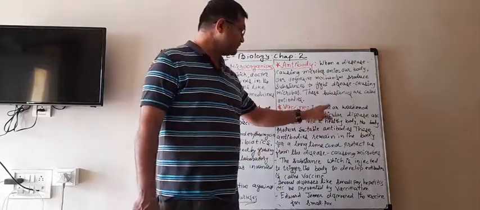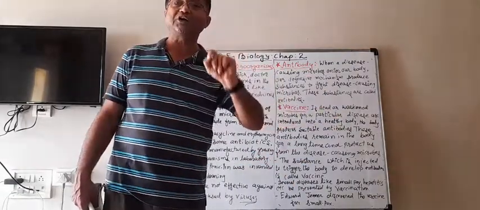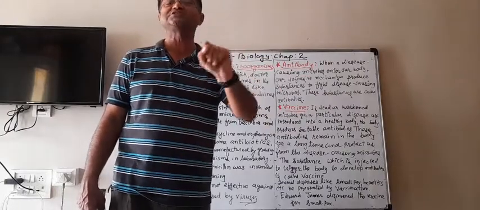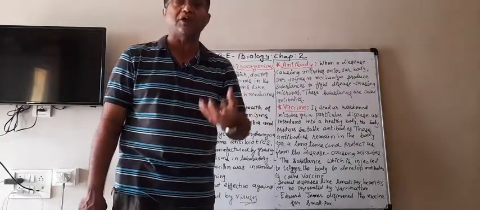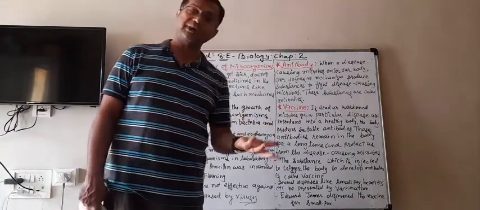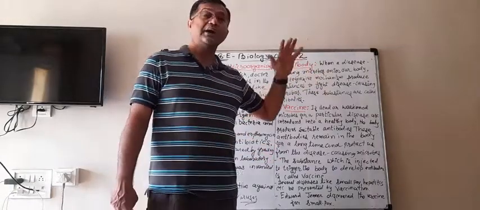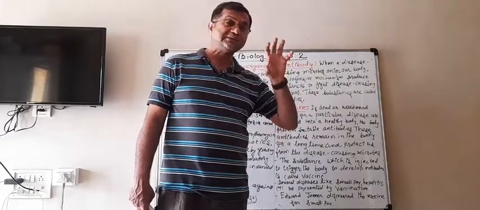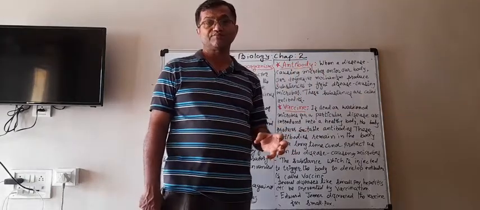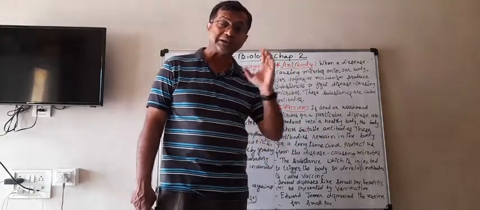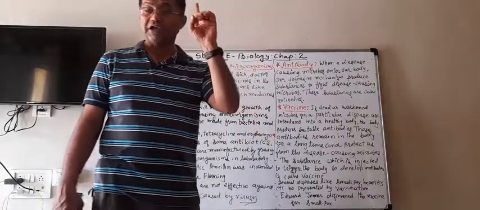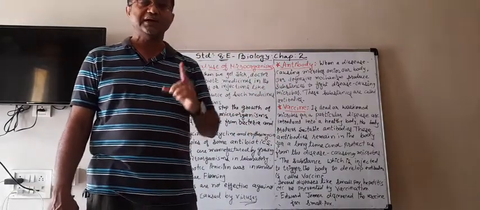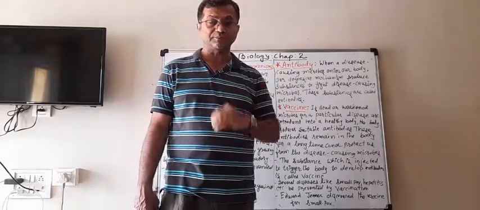If dead or weakened parts of the disease-causing microbes are put into our body by injection, our defense mechanism starts producing antibodies, and those antibodies will remain in our body for a long time and protect us.